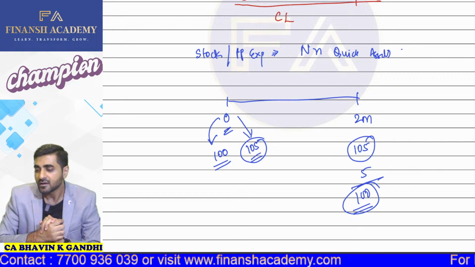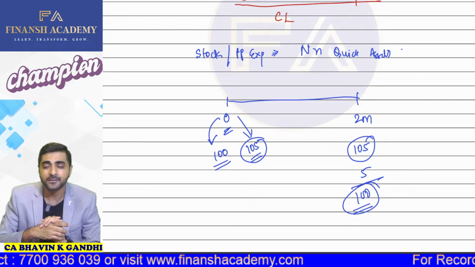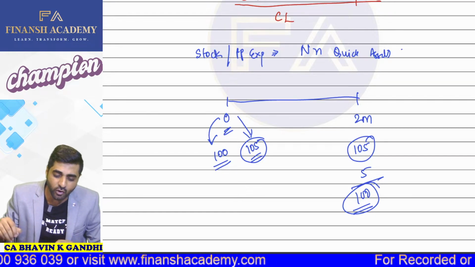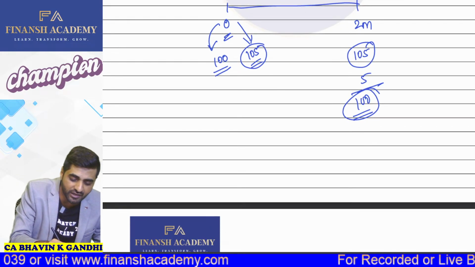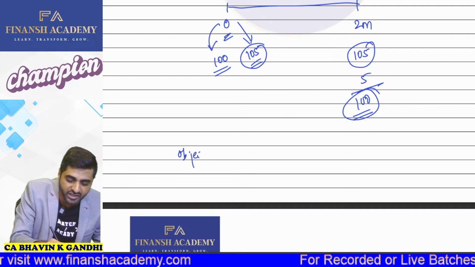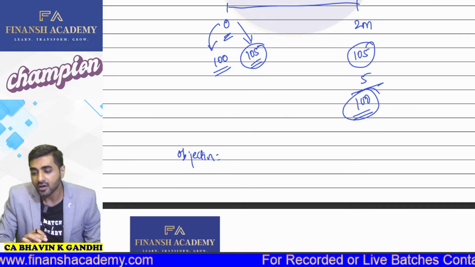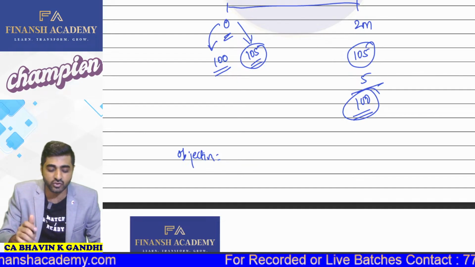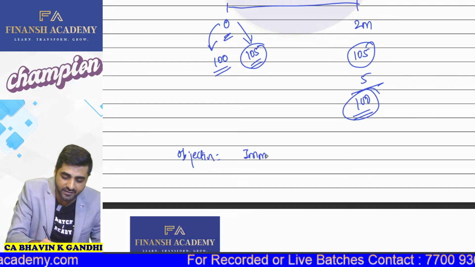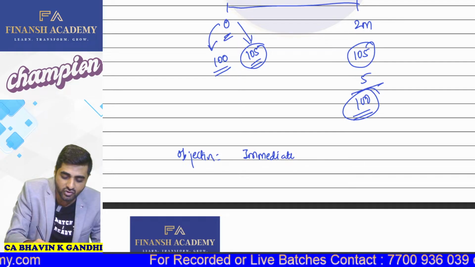Okay. Now, my dear students, as I told you, the objective of this particular ratio is what? The objective of your quick ratio is to check immediate solvency position.